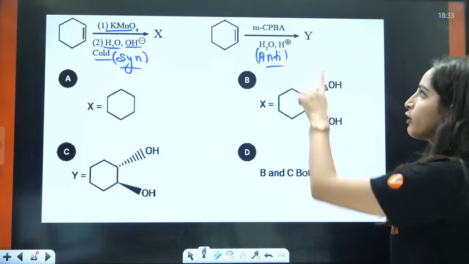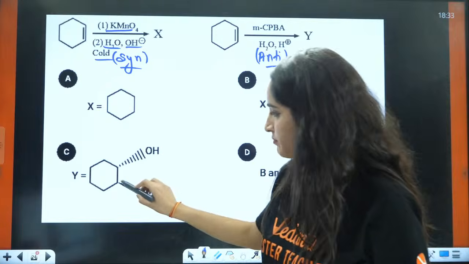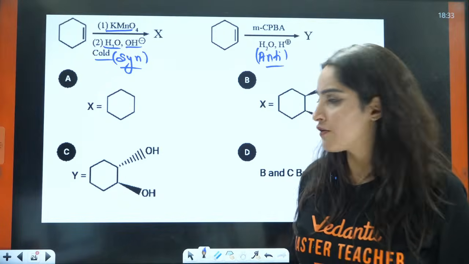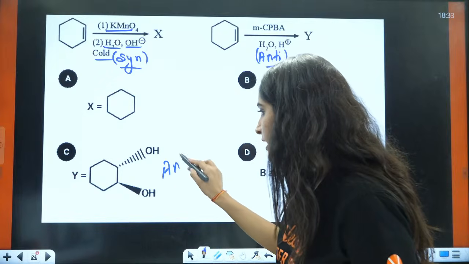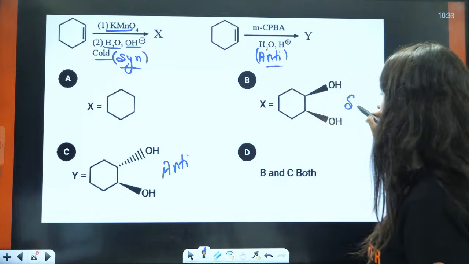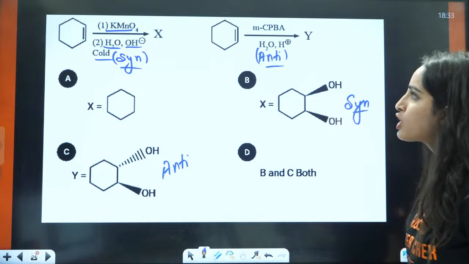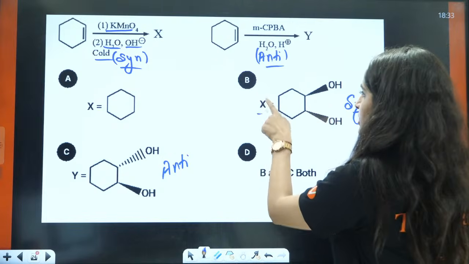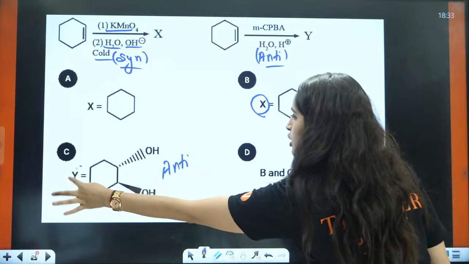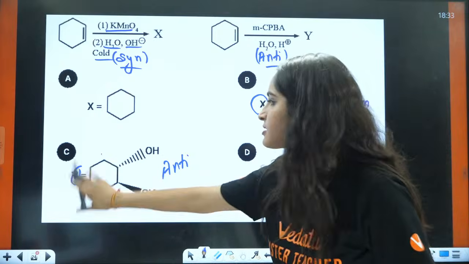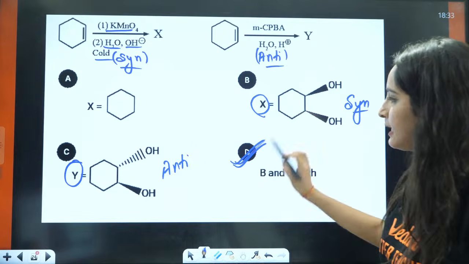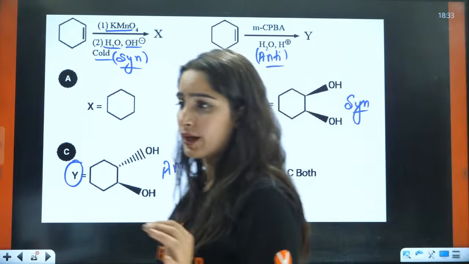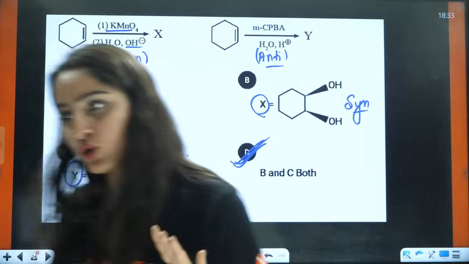But if we talk about the anti-product, one will be solid, other will be dash. So that is your anti-product. This is your syn product. So that means X is this one and Y is this one. So that means both B and C are true. So the answer will be D is your correct answer, where both of them are true here.